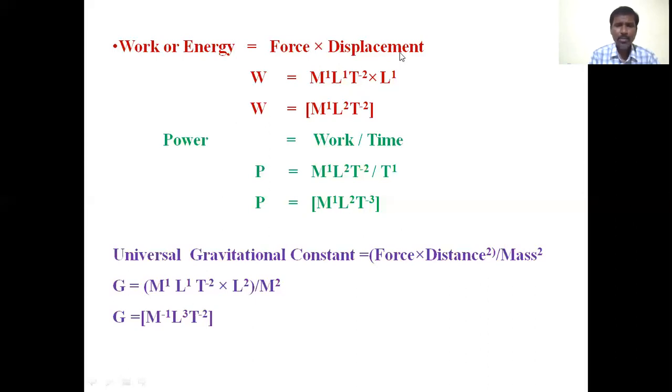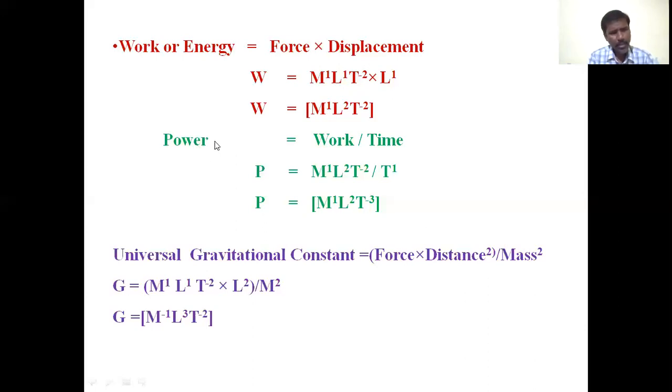Displacement is represented by the fundamental physical quantity, and its dimension is L power of 1. That is W equals M power of 1 L power of 2 T power of minus 2. So the dimensional formula for work or energy is M power of 1 L power of 2 T power of minus 2.